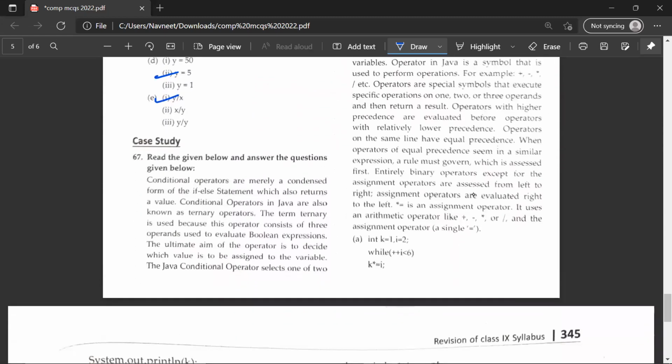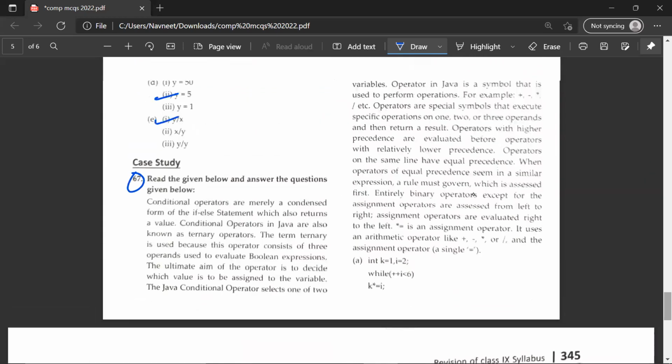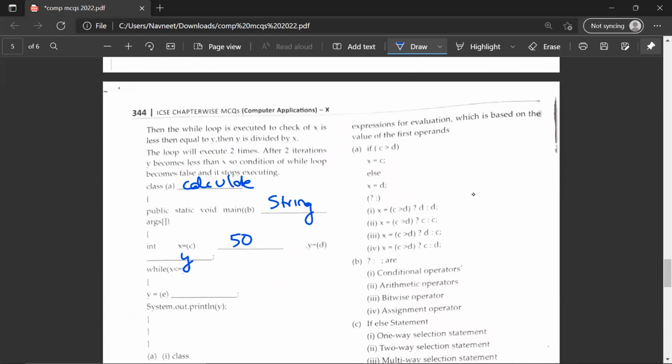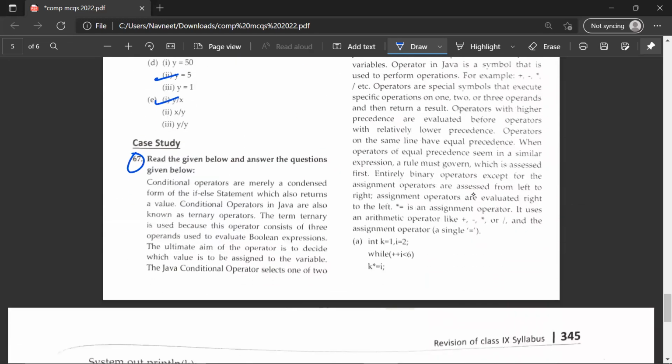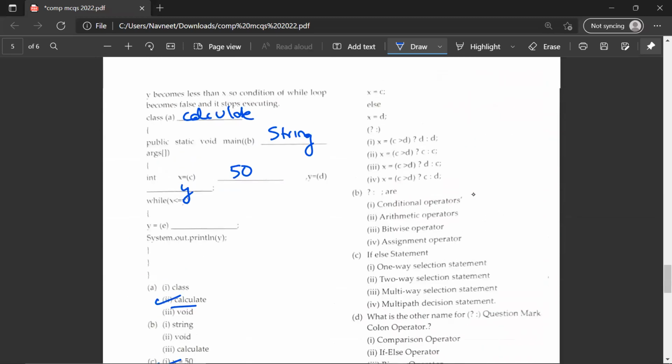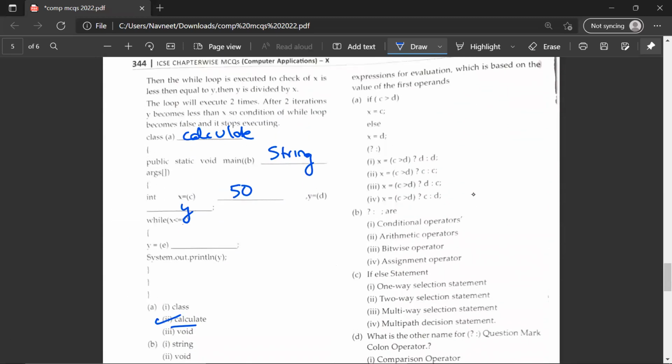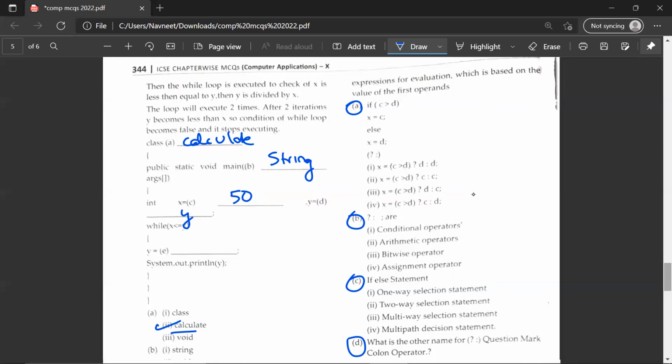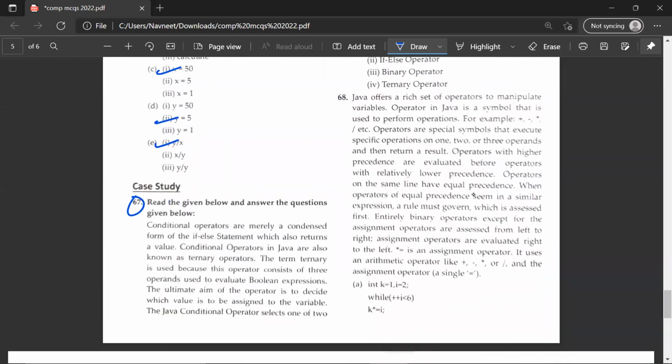Okay, moving on. The 67th question is a case study. Now, in these types of questions, you have to understand the answers of these options. So, say for example, you have question A, question B, question C, question D. If you've given English language questions or Hindi questions, you would have observed that they would give you a part of a story and they would give you some questions.